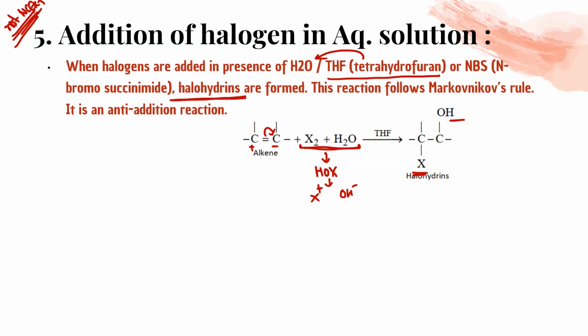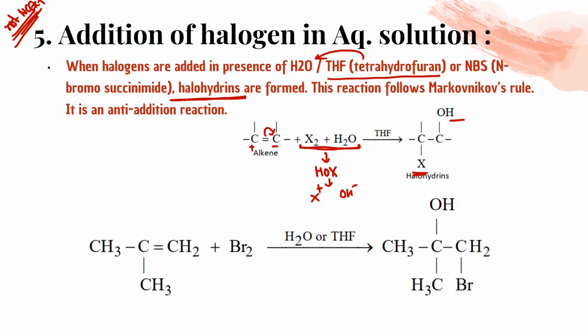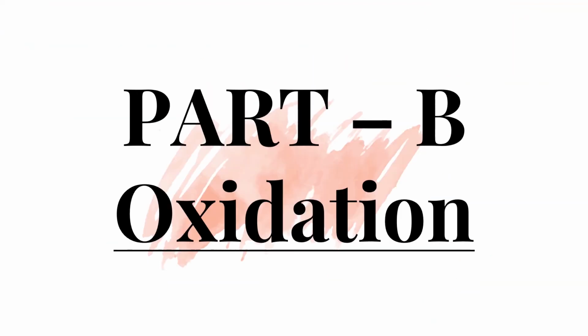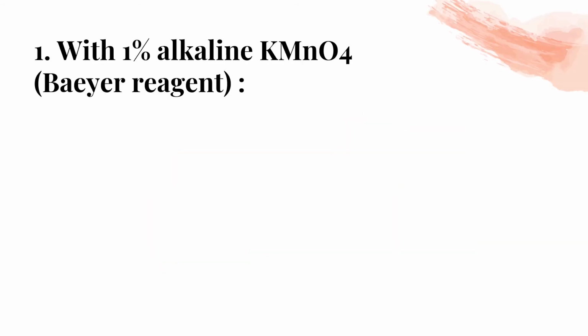Any doubt in this? Let's go on. Like the case we have done, here the bond is going to break and this will form HOBr, which breaks into Br plus and OH minus. So there is a plus charge over here, OH minus is going to attack on this, and Br is attached to the minus side, and it will give this halohydrin, bromohydrin we can say.